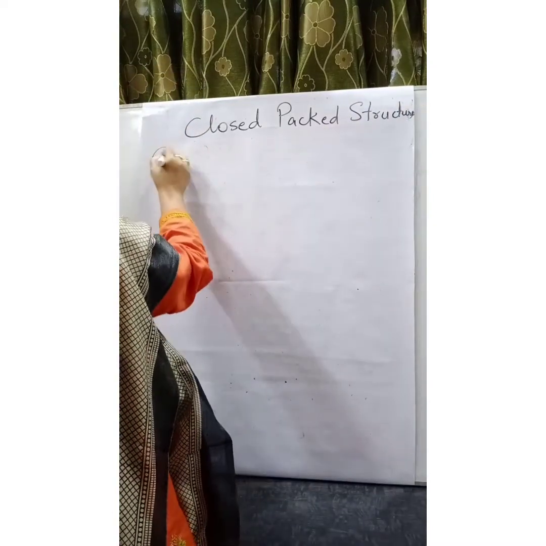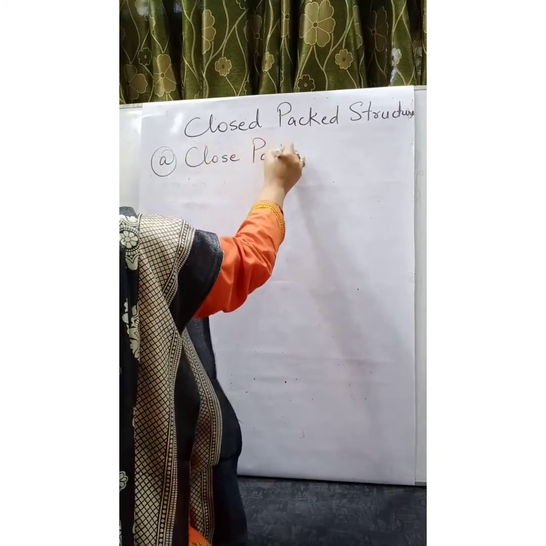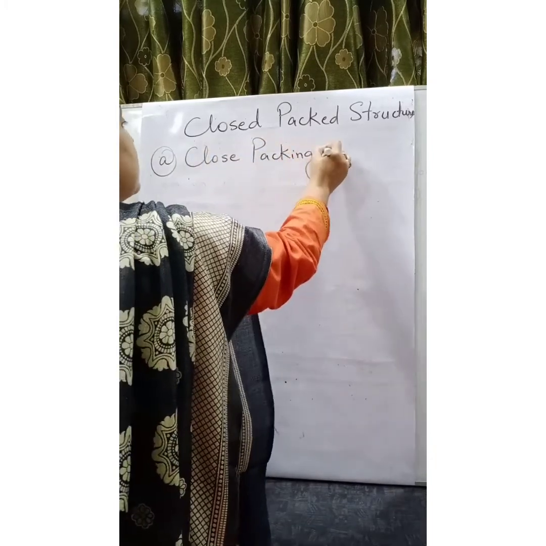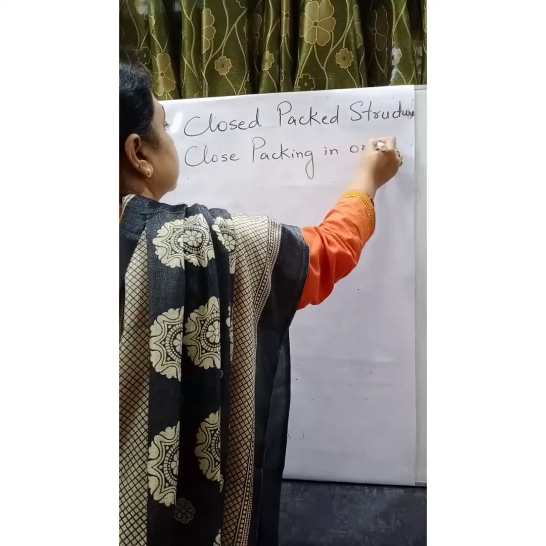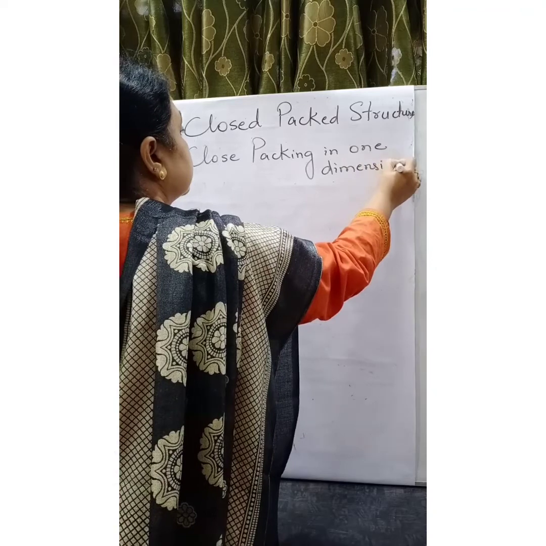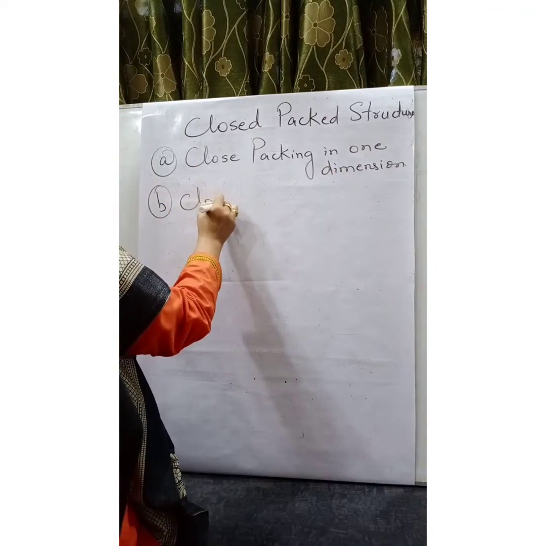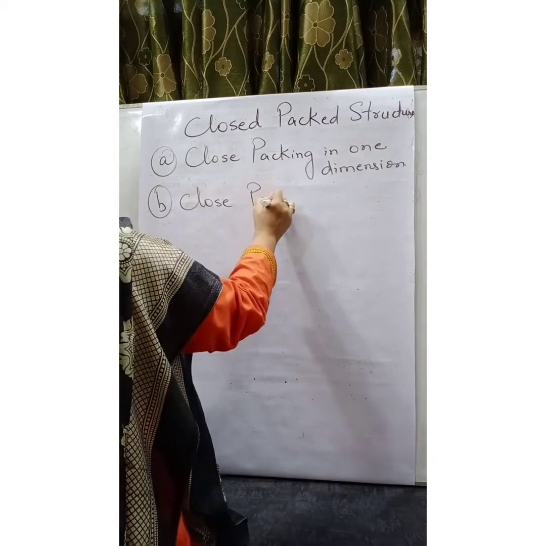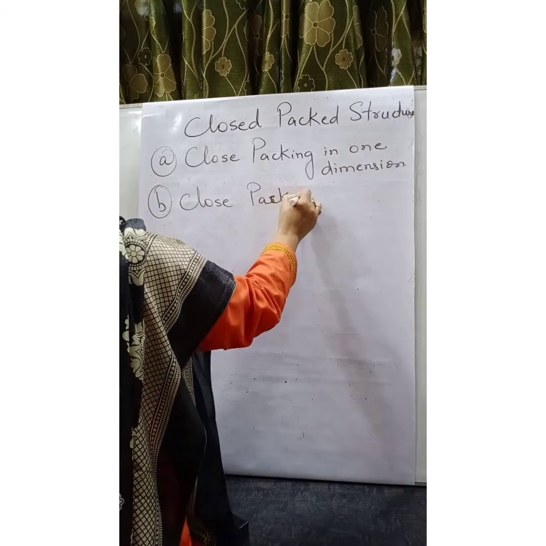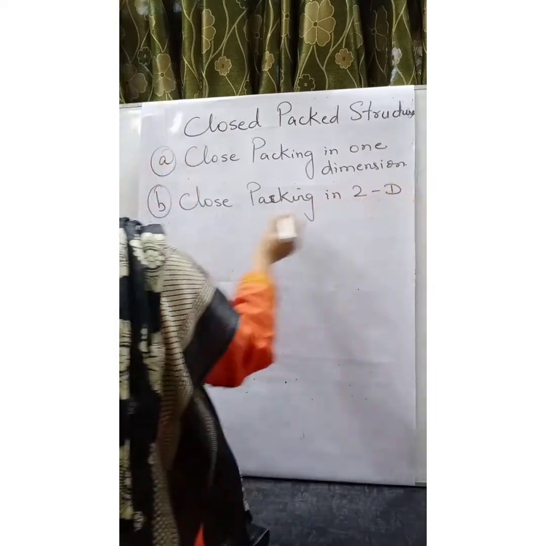First category, close packing in one dimension. Second one is close packing in two dimension.